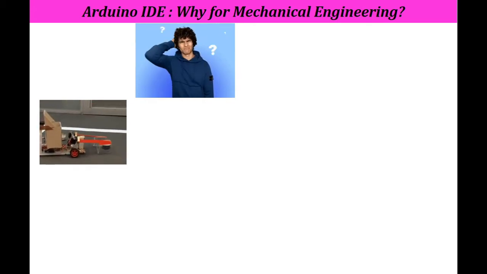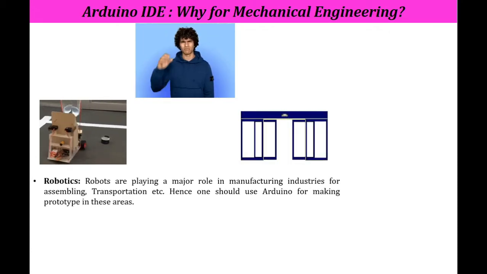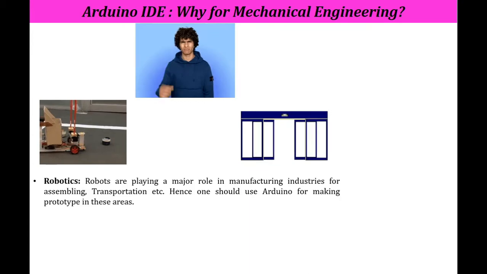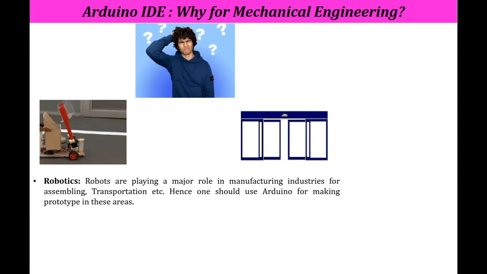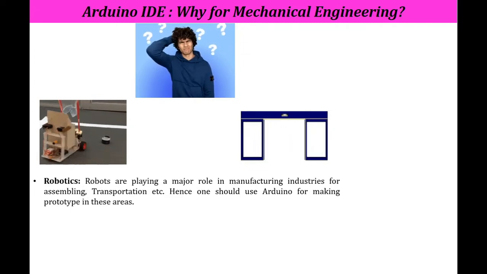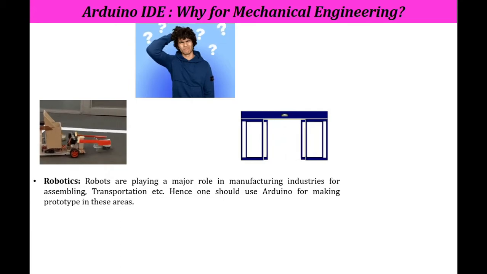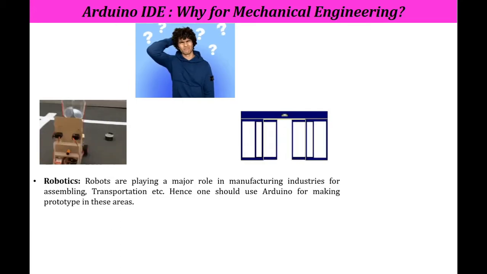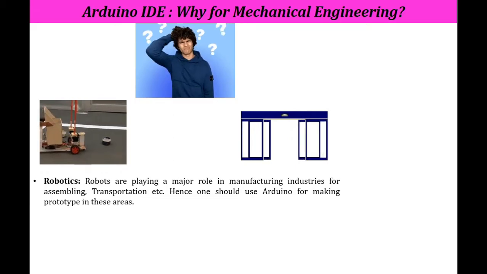So let's take this example. Let's say, suppose I have designed one robot or robotic arm. The purpose of that robotic arm is to lift the object from one point or one location to another location. So in that case, if I want to make a prototype of that robot or robotic arm, then there has to be provision so that we can communicate with that hardware.